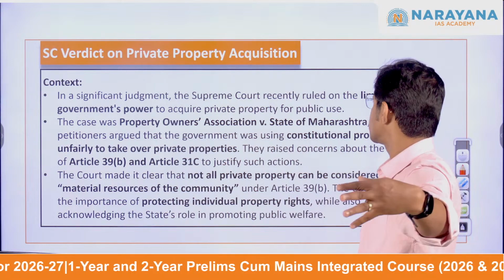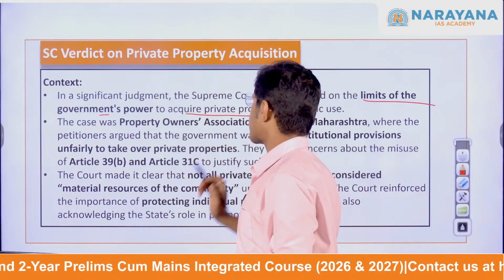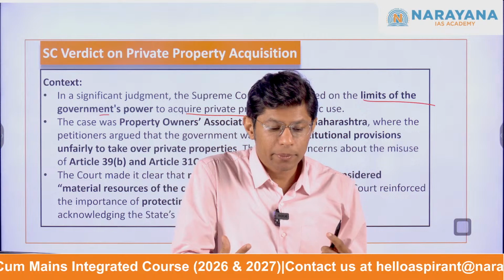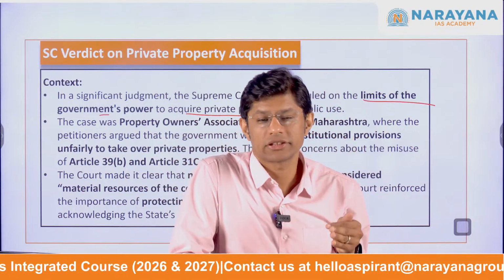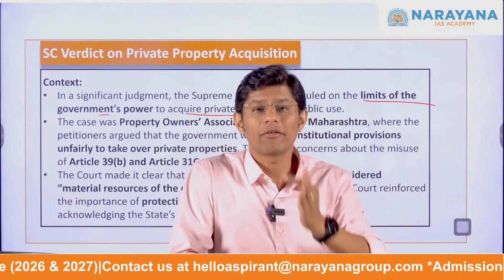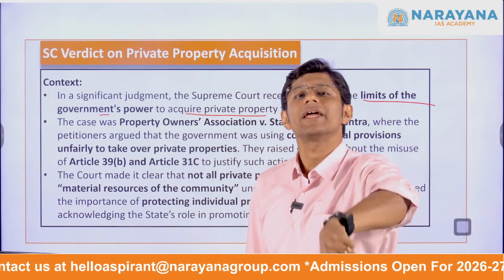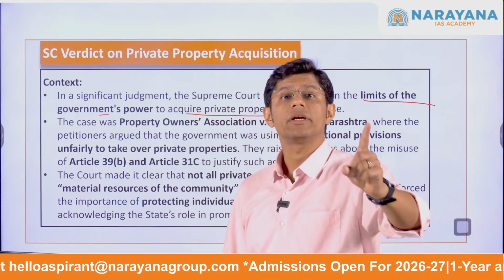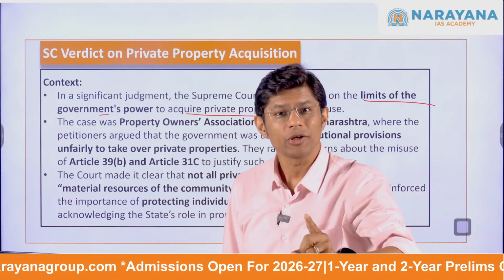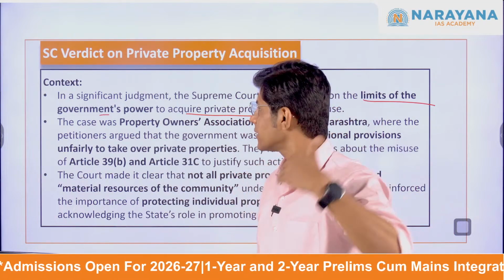Now, in a recent judgment, the Supreme Court ruled on the limits of the government's power to acquire private property. In the last class, we discussed that the government can acquire private property following a due procedure. But here the Supreme Court is stating that there is a limit on the government's power. If the question is asked whether the government can acquire private property, yes, it should be used for public use. But again, there is a limit on the government's power. This is what the Supreme Court had stated recently.